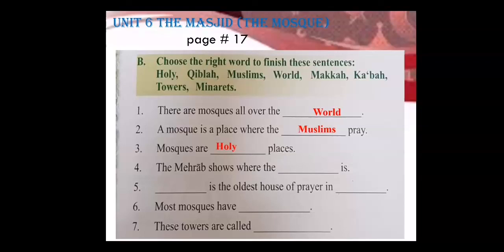Number 3, mosques are holy places. Number 4, the mihrab shows where the dash is. Yes, mihrab shows where the Qibla is. Number 5, dash is the oldest house of prayer in dash. Kaaba is the oldest house of prayer in Makkah.